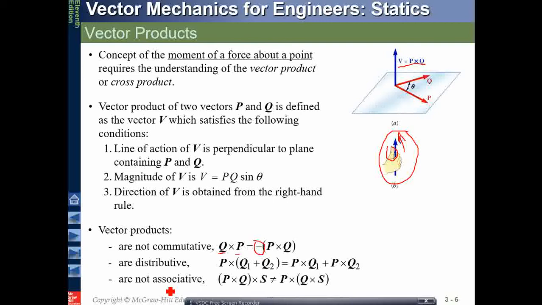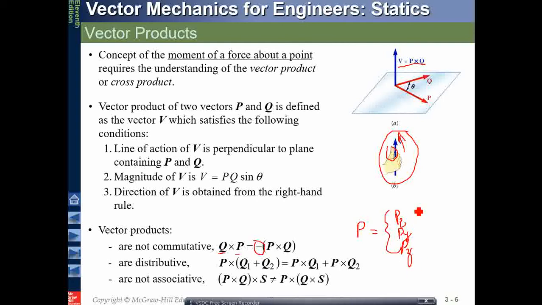And vector products are also not associative. That means p cross q cross s is not equal to p cross q cross s with a different grouping, when three vectors are crossing each other. Why are these things happening? Remember that p and q are vectors. So p contains three components: px, py, and pz.